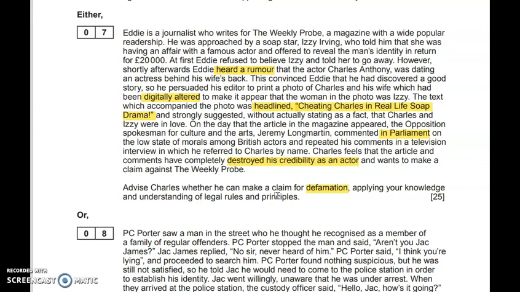The statements, you'd need to talk about whether they've been published. They're in a paper. Are there any defences applicable? You could talk about potentially truth as a defence, but of course it's not true in this particular case. Other defences, section 4, it could be of public interest, but of course that's not going to apply. And section 3, is it honest opinion? And talk about absolute privilege for comments made in Parliament, but of course these comments were made in a newspaper.